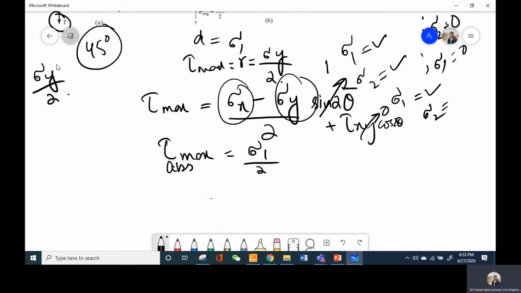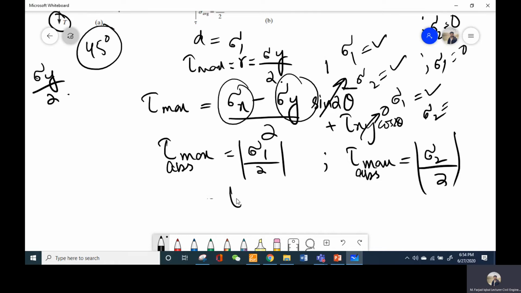Why? Because yield stresses that we are taking for the steel material are acting in one direction, or they will have an absolute value, so we can compare only the absolute value with the absolute value of shear stress over here. So if we take the absolute value, for case 2 we have tau absolute maximum equals sigma 2 by 2.